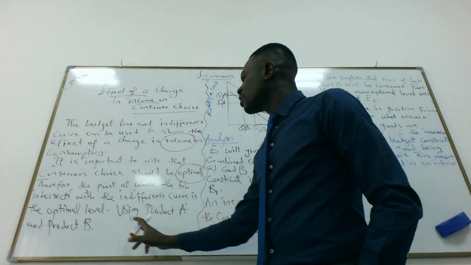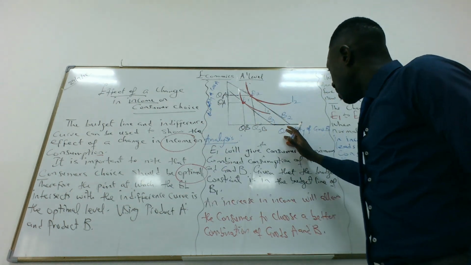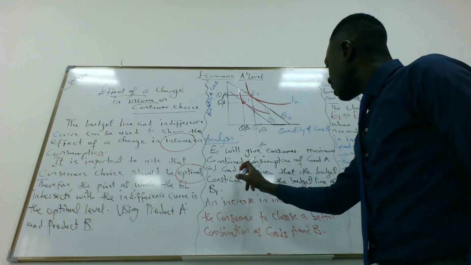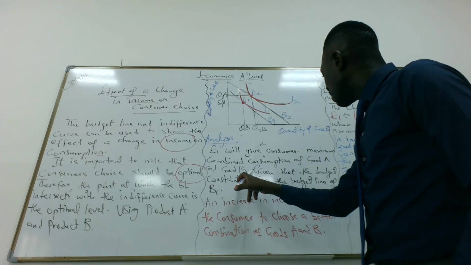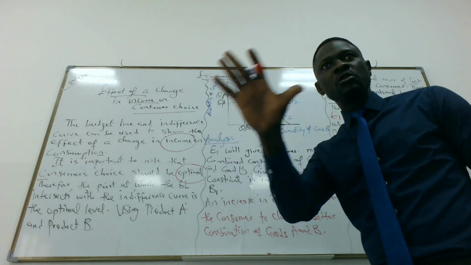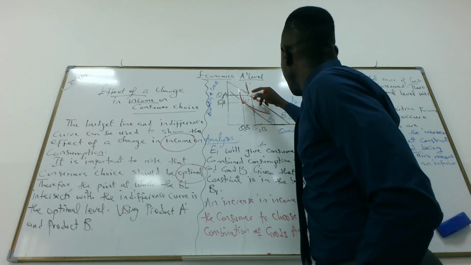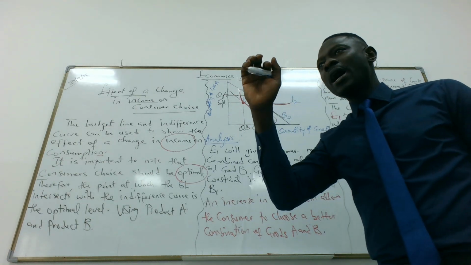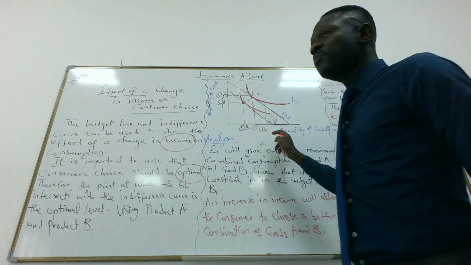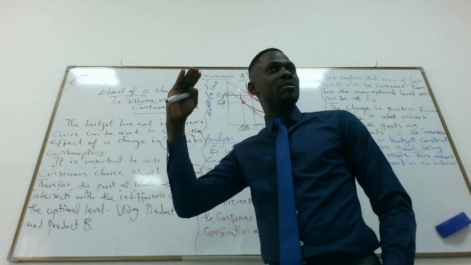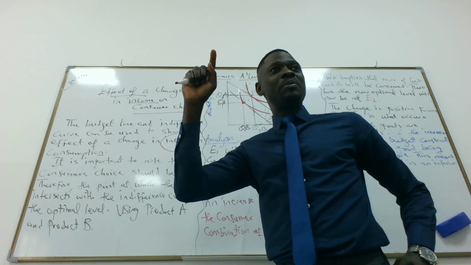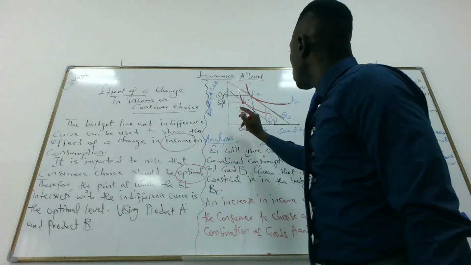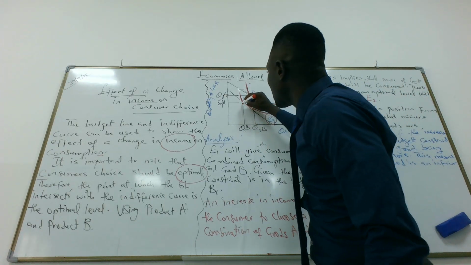Okay. So using product A and product B, now we have the analysis. E1 will give you the consumer maximum combined consumption of good A and good B, given that the budget constraint is in the budget line of B1. So we are assuming that our budget line is at B1. This is our level of income. Then, we have two combined goods, product A and product B, that we can buy at optimal level. And the optimal level is where product A and product B have an intersection in terms of the indifference curve and the budget constraint. So for good A and good B, there's intersection at this point.